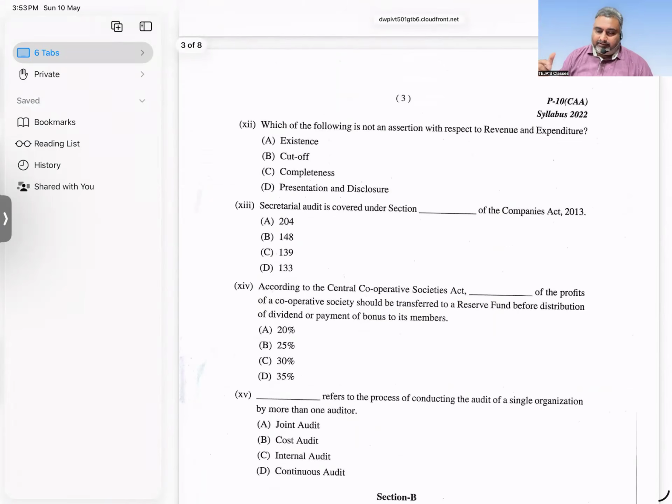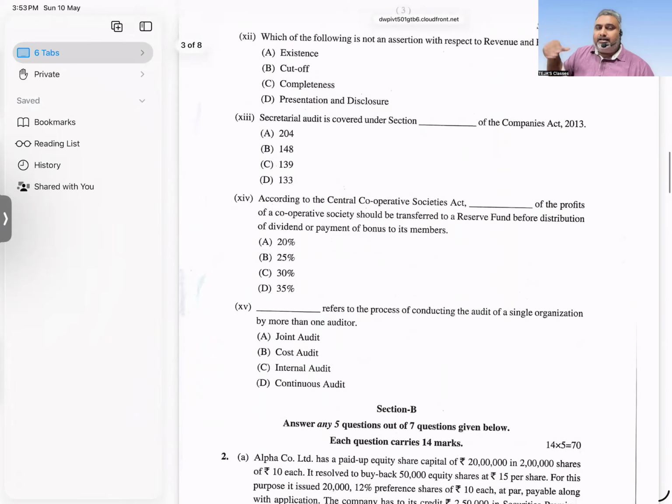Which of the following is not accession with respect to revenue and expenditure? So I told you, audit of expenses of certain things, audit of financial statement, read those points, 5 or 6. If you read that, you come to know that answer. Secretarial audit section number, how much percentage has been transferred to that particular one, corporate societies, and dash refers to the conduct of single organization more than one auditors. That's the reason I said if you attend the session, you can answer all MCQs.